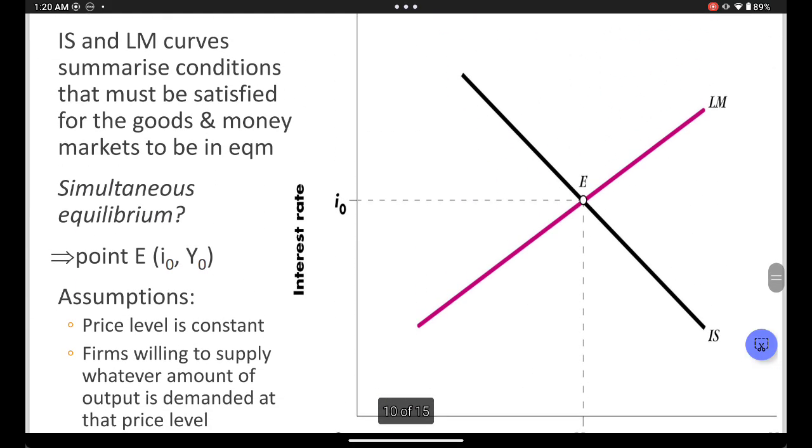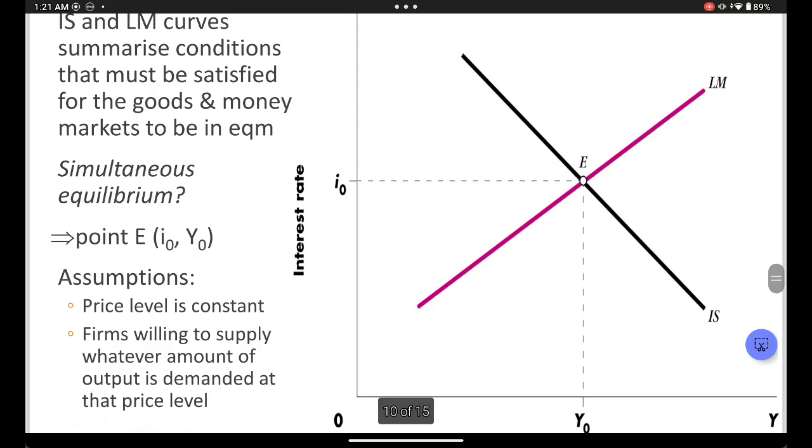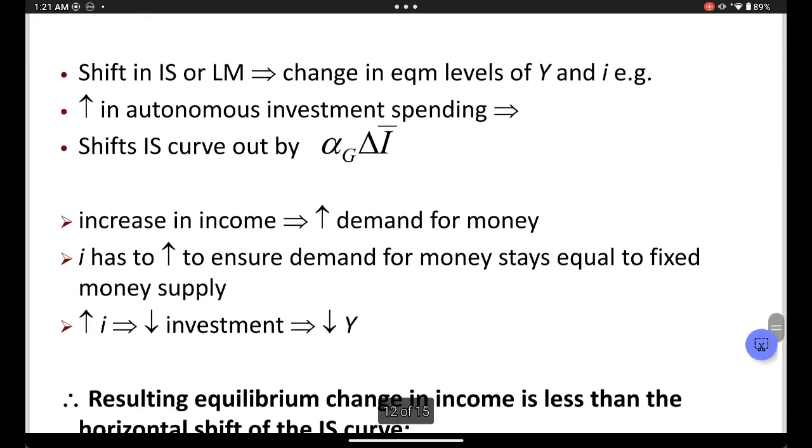If I tell you government cuts tax, that is going to affect the IS curve because government is part of the goods market. Cutting tax is good. That means more people have more money in the economy. Aggregate demand is going to shift to the right. If I tell you the federal bank decreases the supply of money, supply of money always has to do with the LM curve, so it's going to shift to the left. So you just play around with that, right?